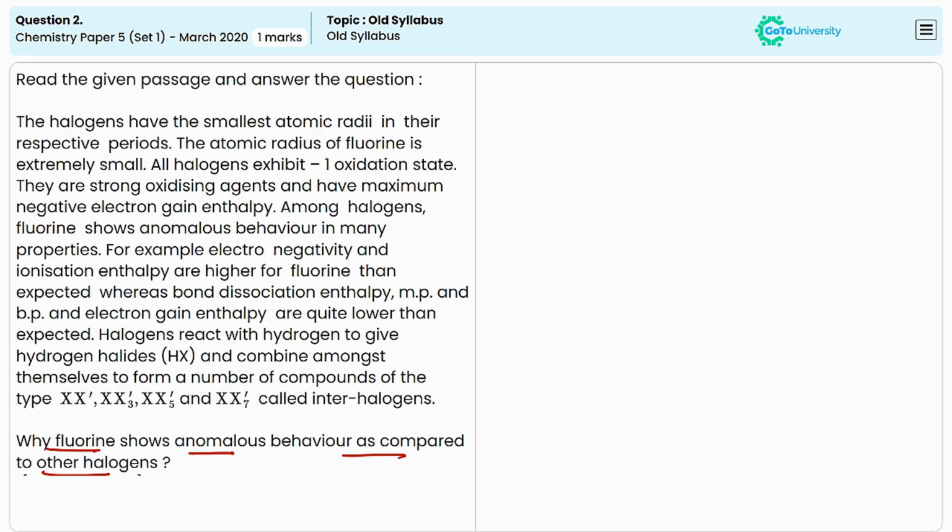More properties are there, including the formation of unique compounds, unique physical state and properties. Now let's come to the reason.